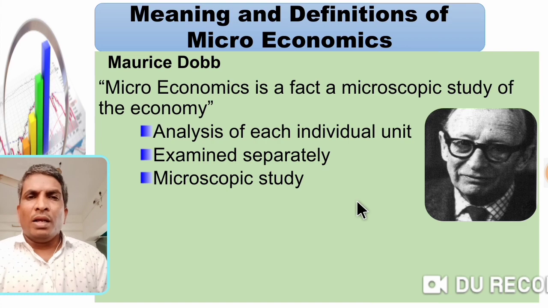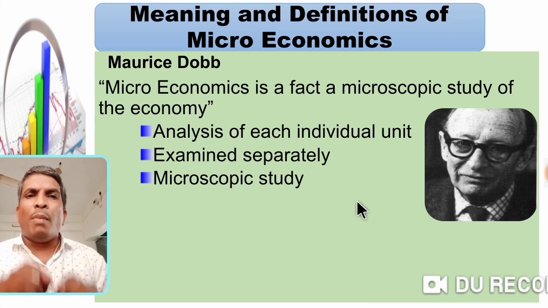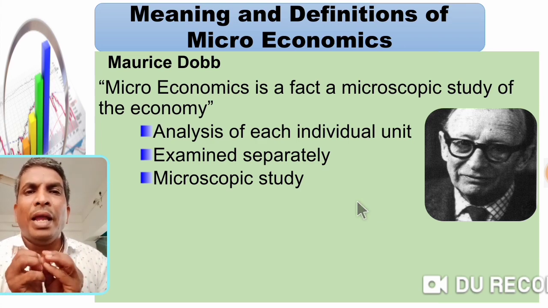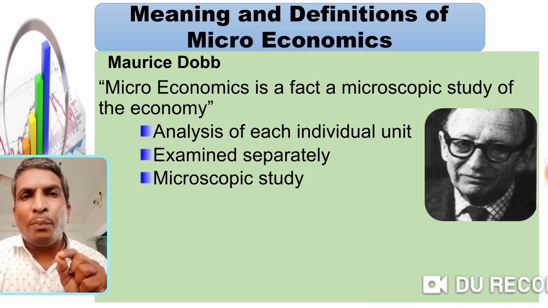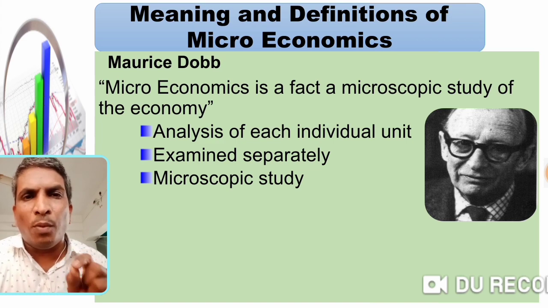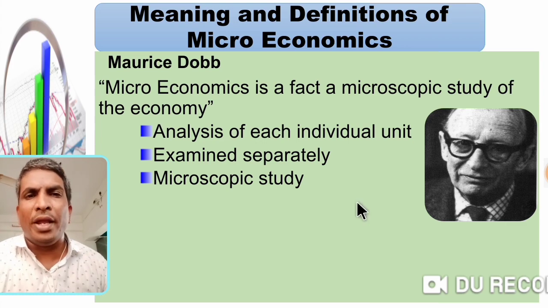So when you study Kenneth Boulding's definition, A.P. Lerner's definition and Maurice Dobb's definition, the conclusion is that microeconomics means an individual study, a small part. In the total economy we select a single person, particular commodity, particular household, particular firm or industry. So only an individualistic or particular study is called microeconomics.